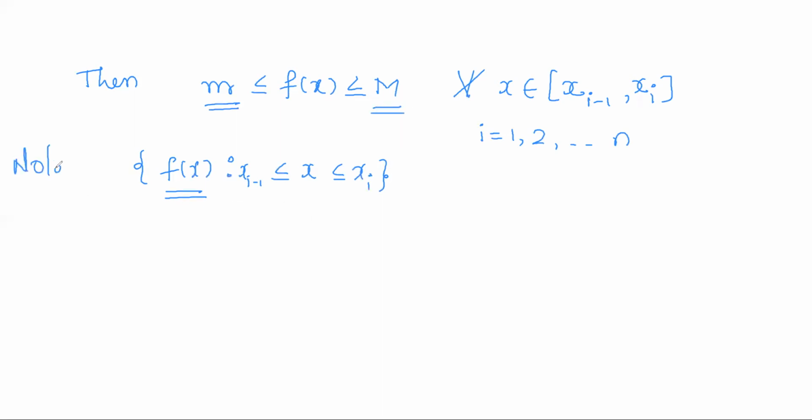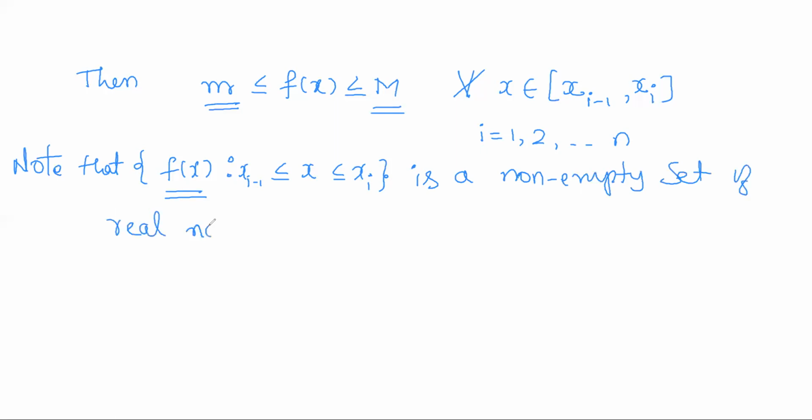So note that this forms a non-empty set of real numbers which is bounded.